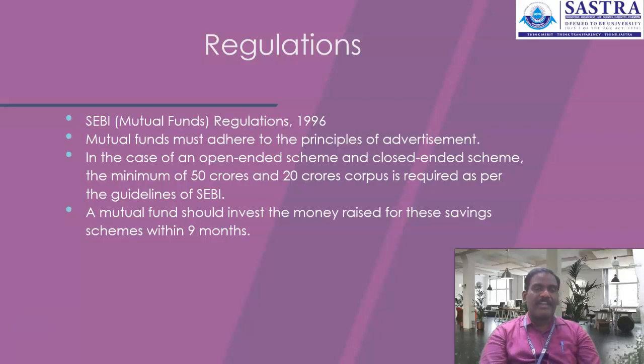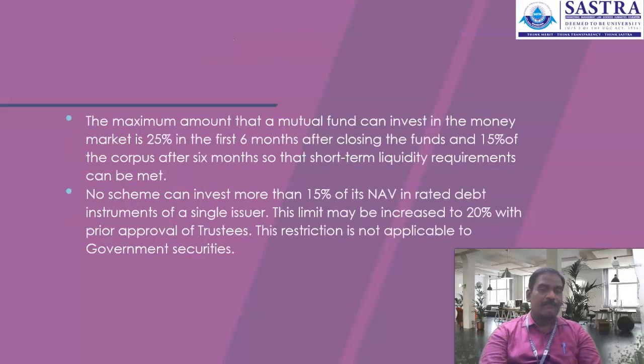The next point is that mutual funds should invest the money raised from those saving schemes within 9 months from the date of investment. Whatever money is raised, whatever investment is collected from the investors through those saving schemes, is to be invested into the market within the period of 9 months.